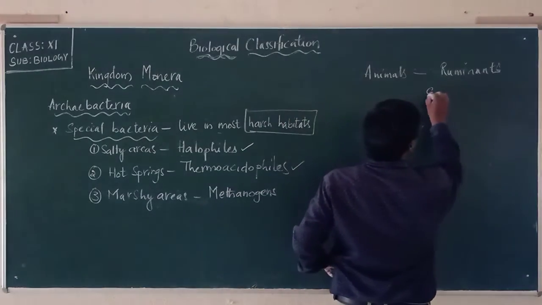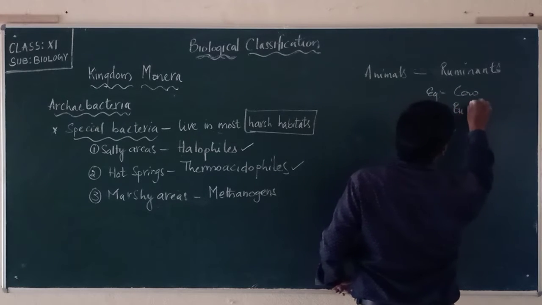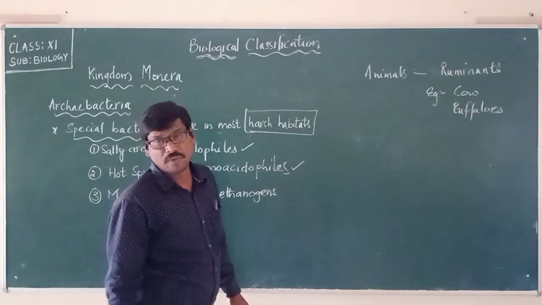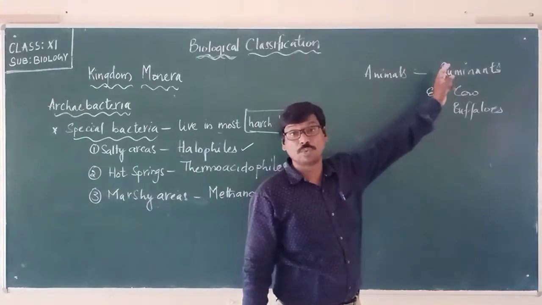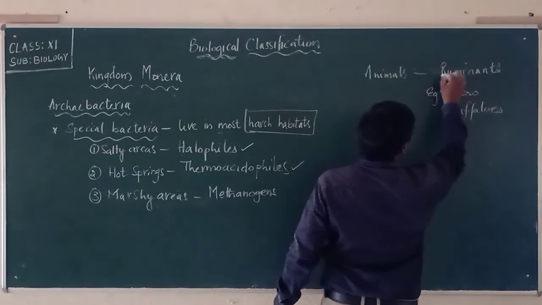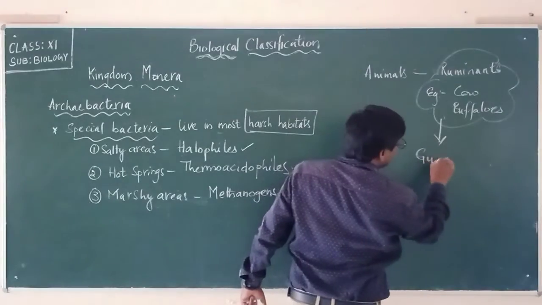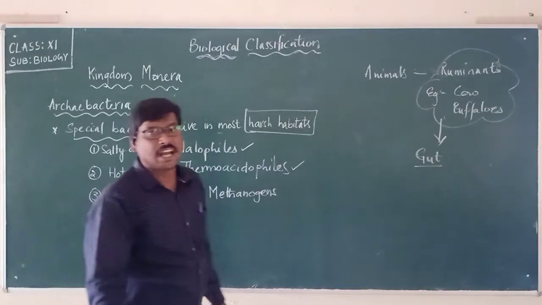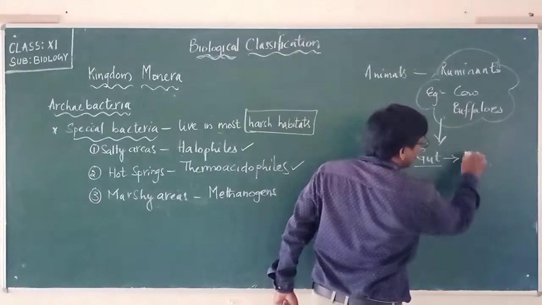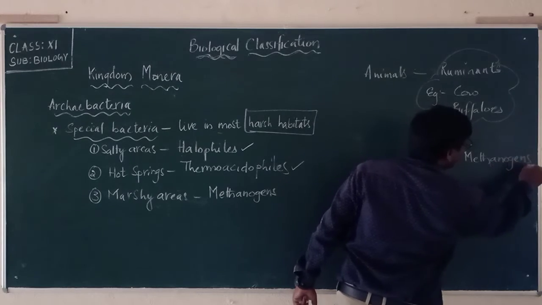Here the best examples are cows and buffaloes, which are called ruminants. Now in the gut of these ruminants, gut meaning the stomach, we can see the presence of the bacteria called methanogens.